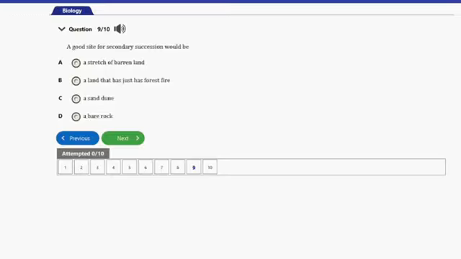That's question number 9. It says, a good site for secondary succession would be A. A stretch of barren land. B. A land that has just had a forest fire. C. A sand dune. And D. A bare rock. The most suitable land for secondary succession here would be a land that has just undergone a forest fire. That's option B. Let's consider the next and the last question.